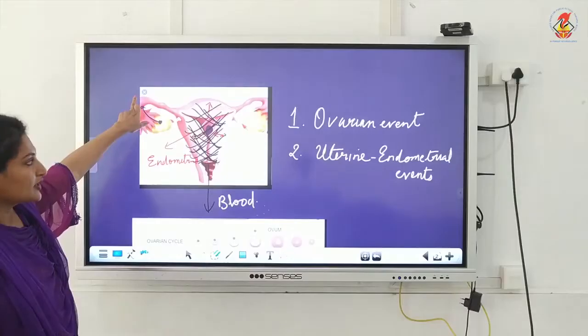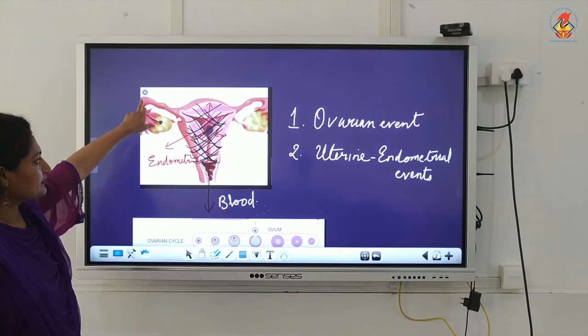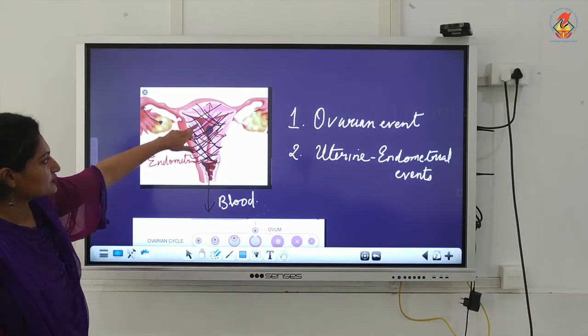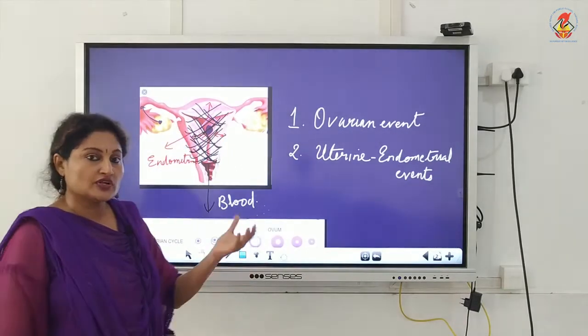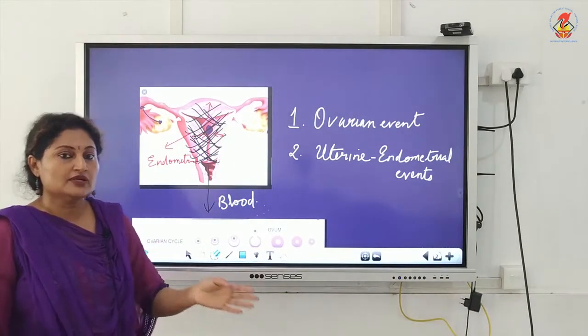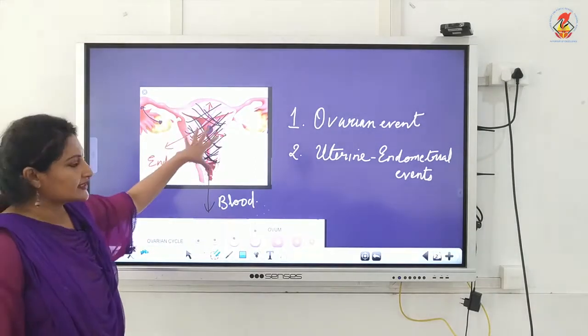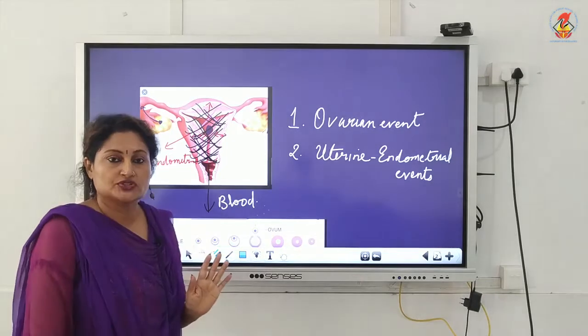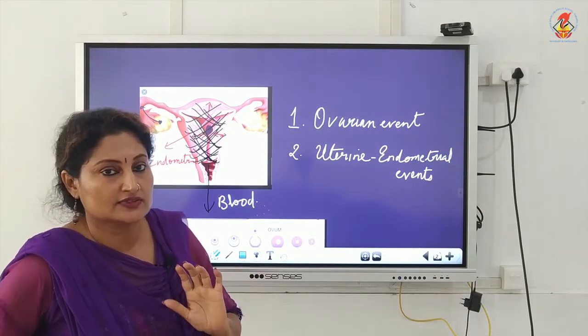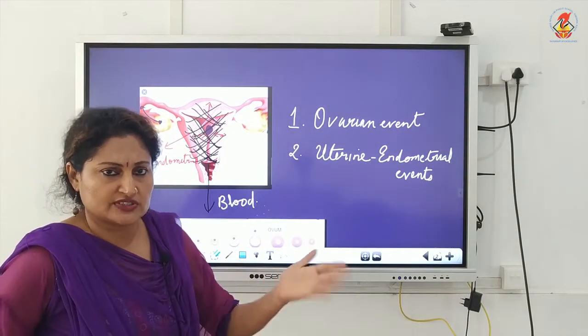Because fertilization didn't take place, this unfertilized egg along with the thickened uterine endometrium disintegrates and is shed off as blood through the vagina. This process is called menstruation, and this lasts for 5 to 6 to 7 days.